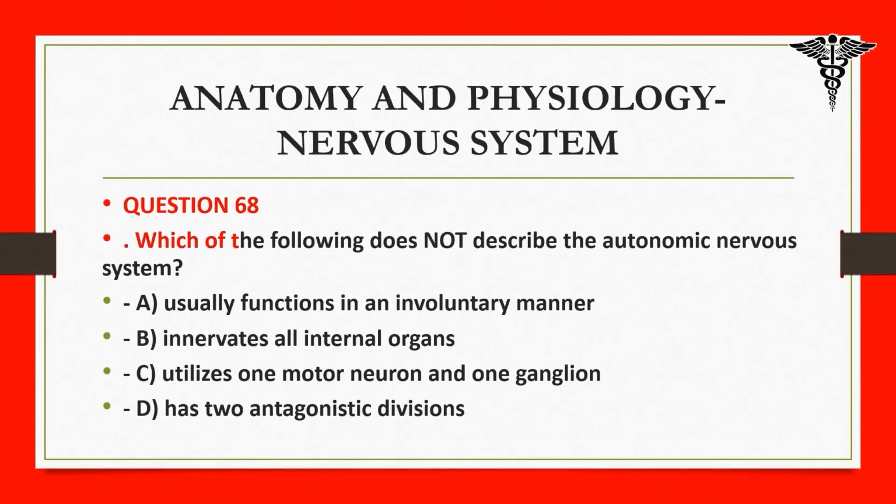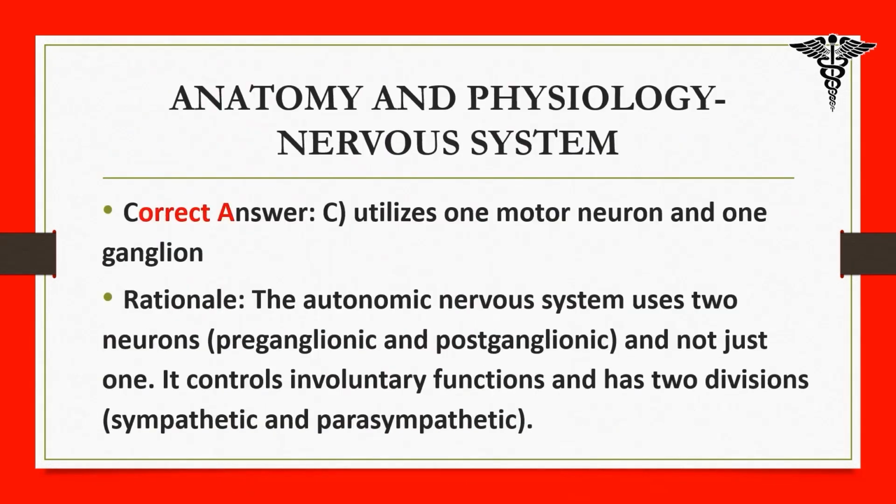68. Which of the following does not describe the autonomic nervous system? A. Usually functions in an involuntary manner. B. Innervates all internal organs. C. Utilizes one motor neuron and one ganglion. D. Has two antagonistic divisions. Correct answer: C. Utilizes one motor neuron and one ganglion. Rationale: the autonomic nervous system uses two neurons, preganglionic and postganglionic, and not just one. It controls involuntary functions and has two divisions, sympathetic and parasympathetic.